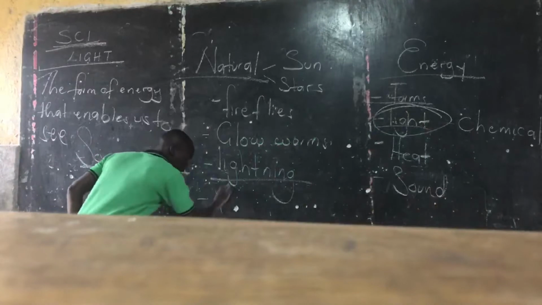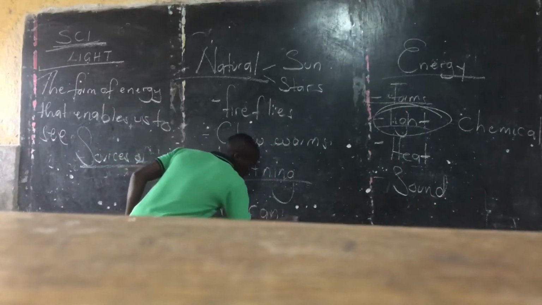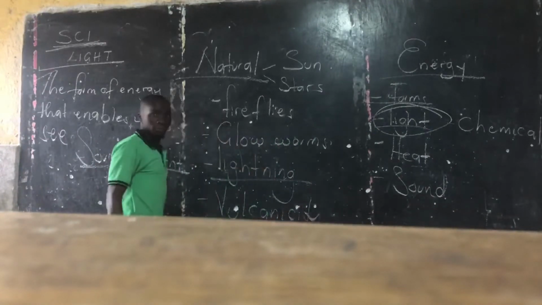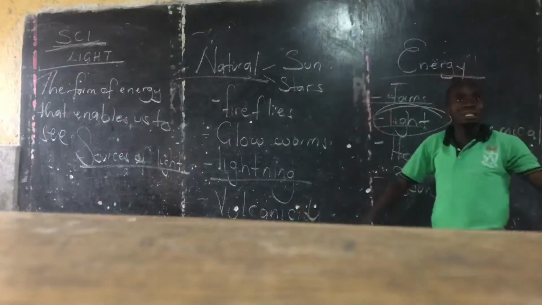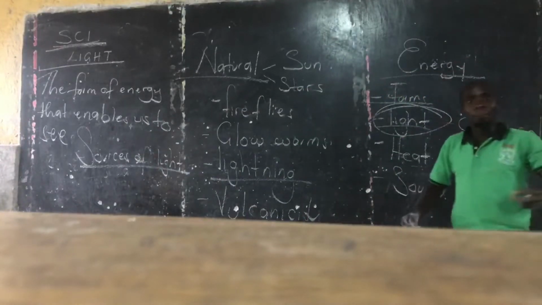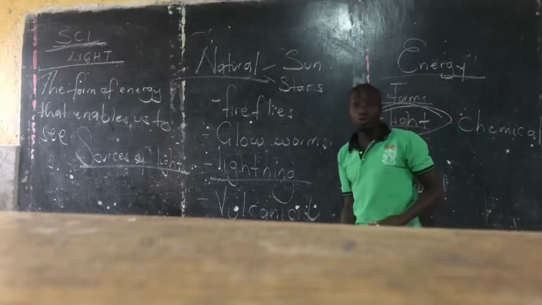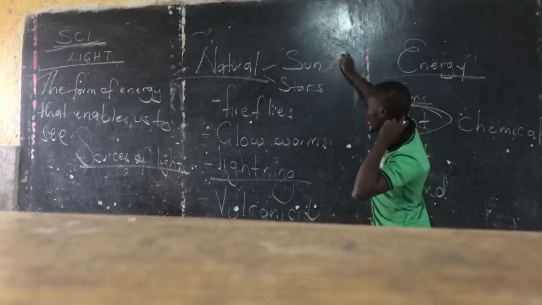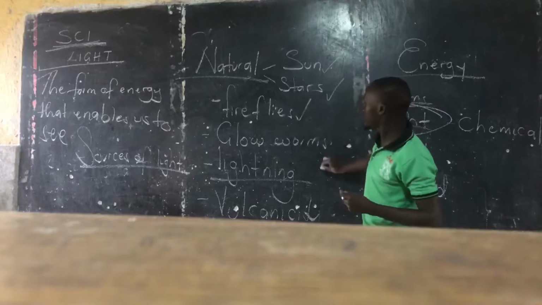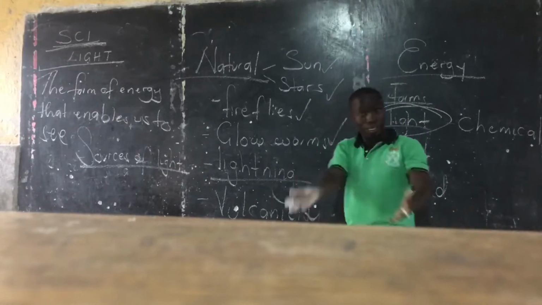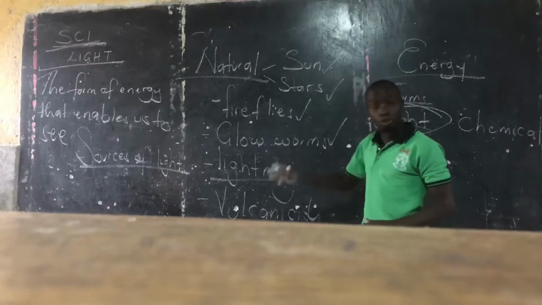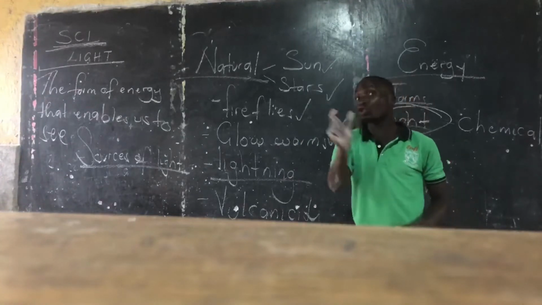Volcanicity, or volcanic eruptions. These ones can also emit light, fires, bombs. So these ones are natural sources of light. You have the sun, the stars, the fireflies, glowworms, volcanic eruptions, lightning can also produce light. These are natural. But the moon is not a source of light.